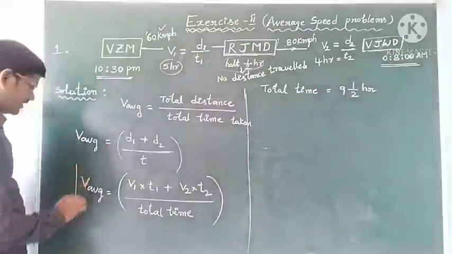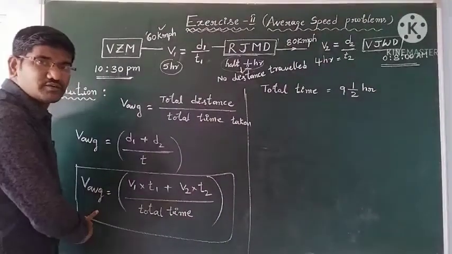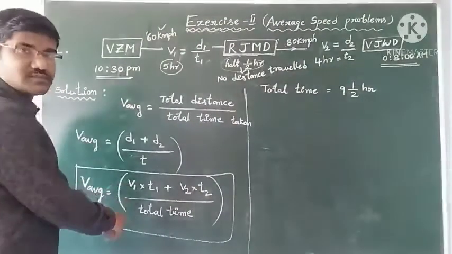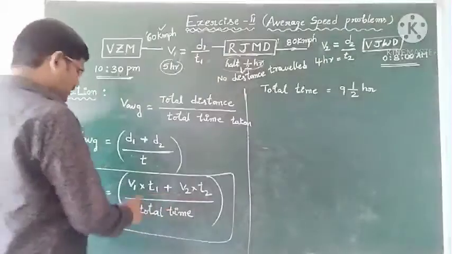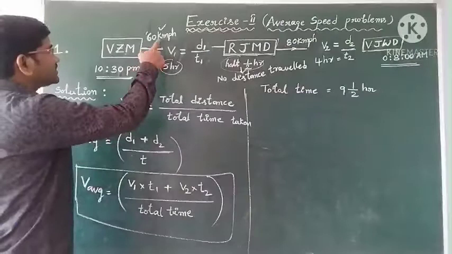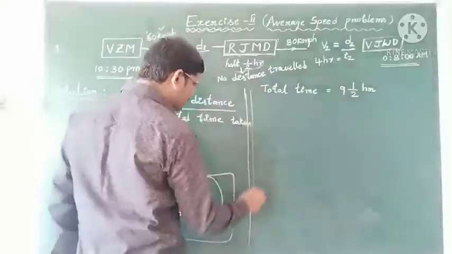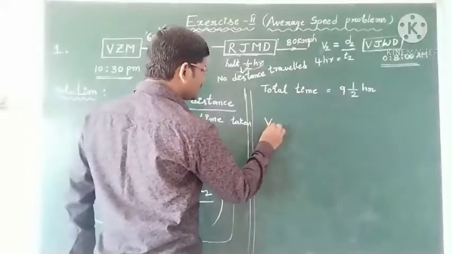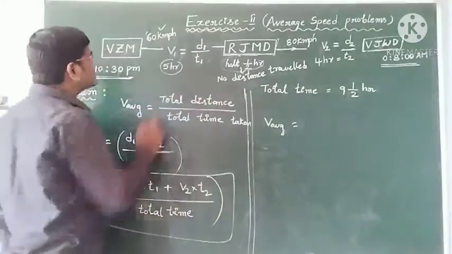Then average speed is equal to total distance by total time taken. We have two speeds. V1 value is how much, students? 60. V1 into t1. So average speed V average equal to, V1 means 60.